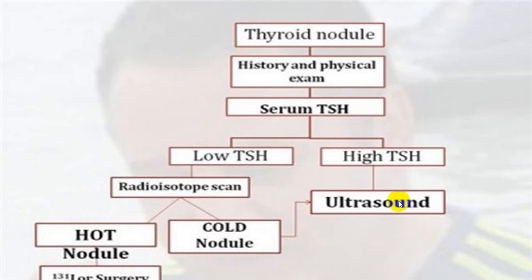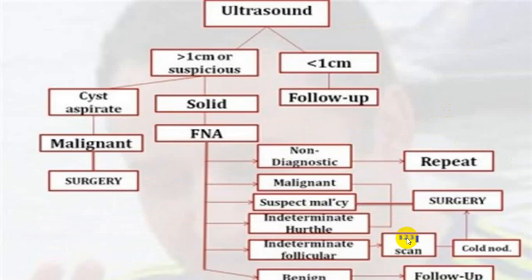If it is a cold nodule, do an ultrasound. On an ultrasound, if it is a solid nodule or a complex cyst, then go for FNAC. Even if it is a high TSH, meaning hypothyroid function, an ultrasound should be done.